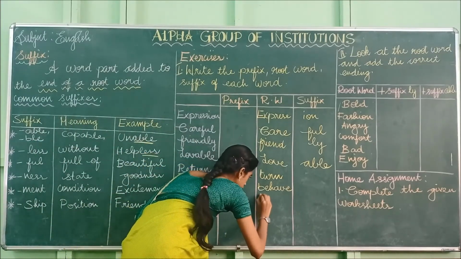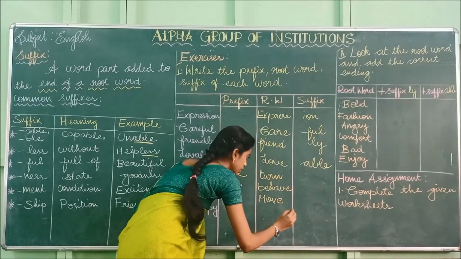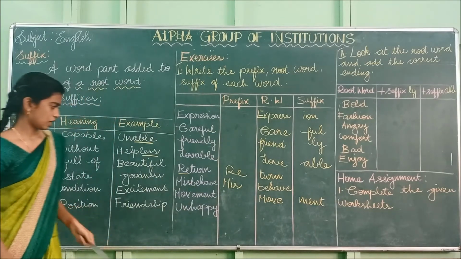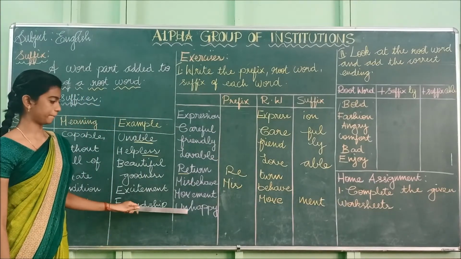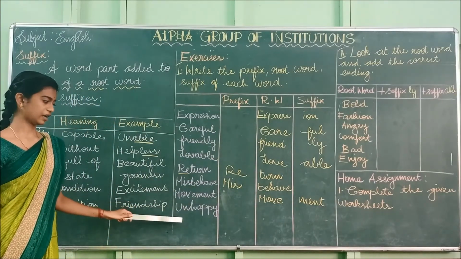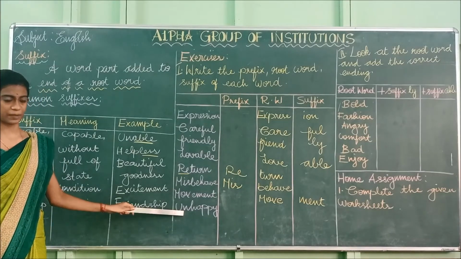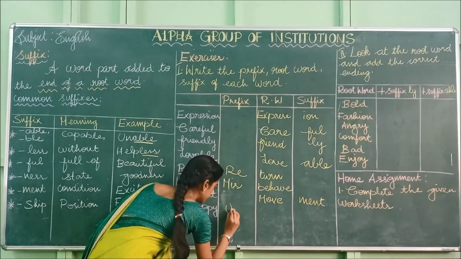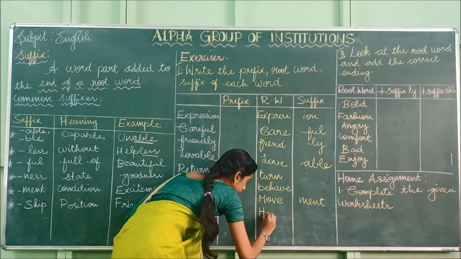Move is the root word, M-O-V-E, and ment is the suffix. And the last one, unhappy. Un is the prefix and happy is the root word. Unhappy.